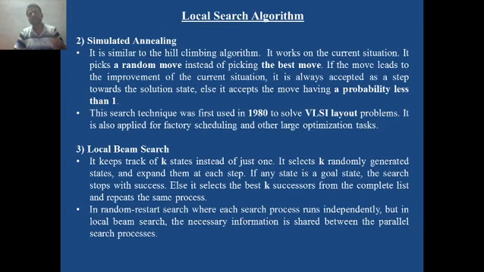The other two categories of local search algorithms are these. Up till now we discussed the first category of local search, that is hill climbing. The second category is simulated annealing. The third is local beam search.